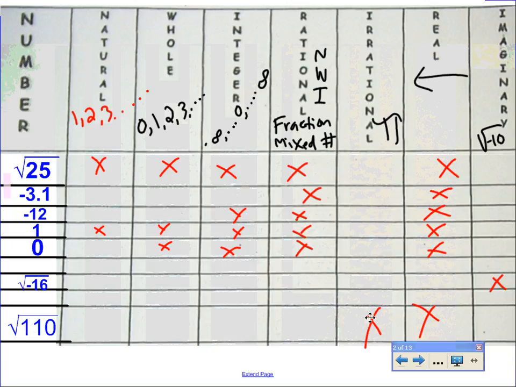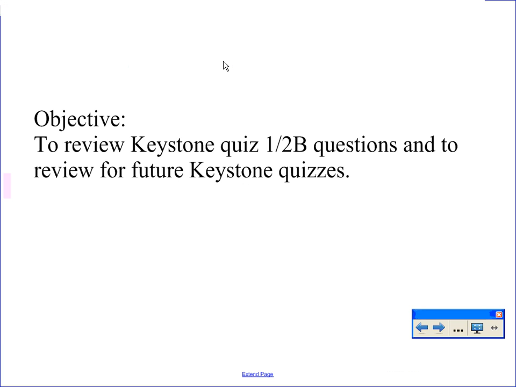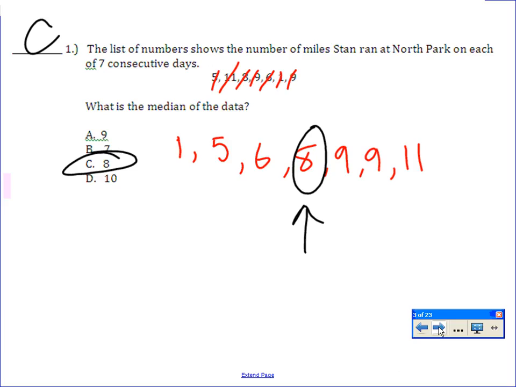I want to switch to the Keystone questions from Friday so I can make sure I answer the rest of your questions for a couple minutes. And then we're going to come back to simplifying radicals just so I could do a couple examples with you guys. Okay, let me just quickly go through these.